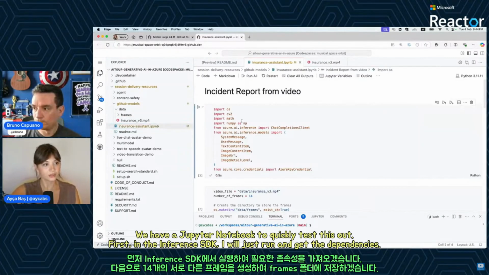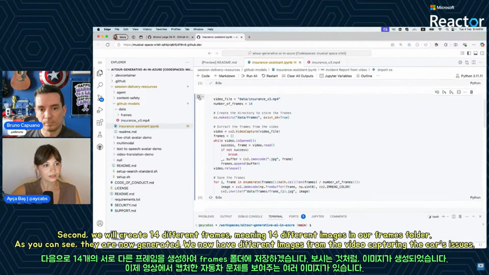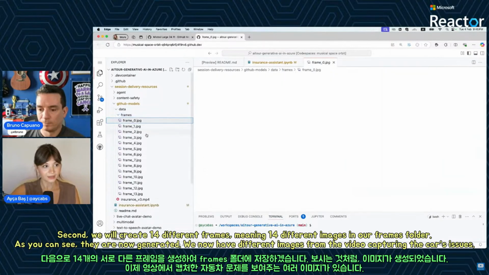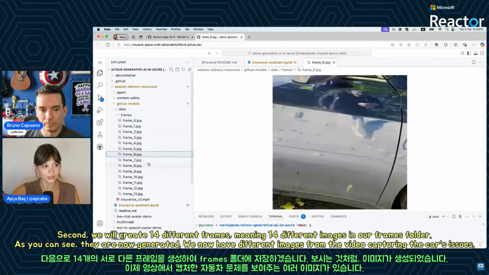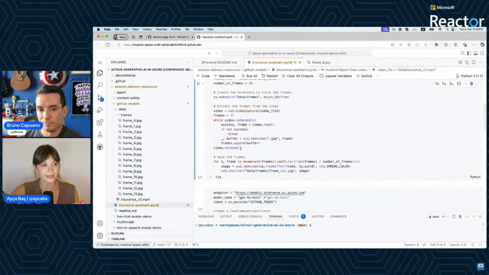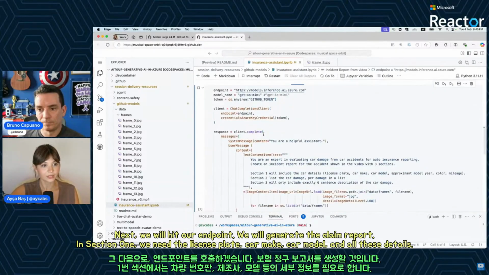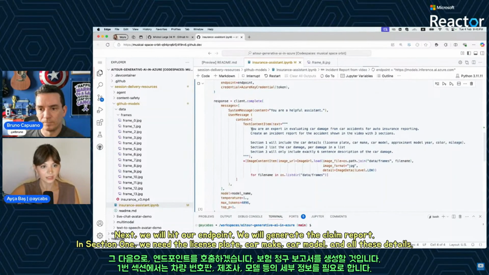So first, in the inference SDK, I will just run and get the dependencies. And second, we will create 14 different frames, meaning 14 different images in our frames folder. And as you can see, it's now generated. We had different images from the video to capture what the issues in the car are. And then next, we will hit our endpoint and we will actually, as you can see here, generate the claim report.